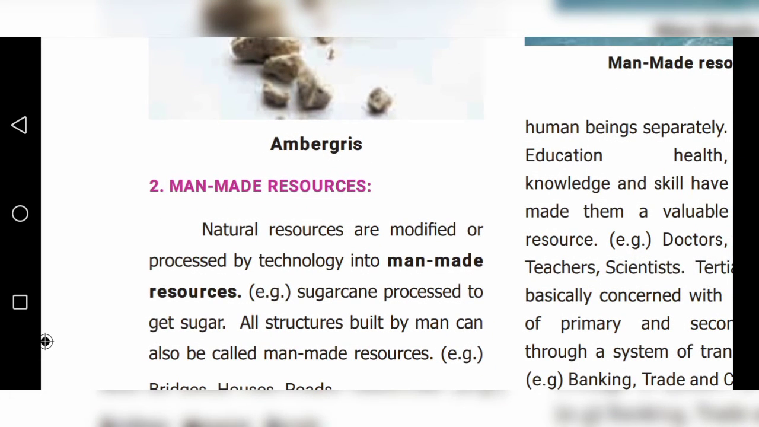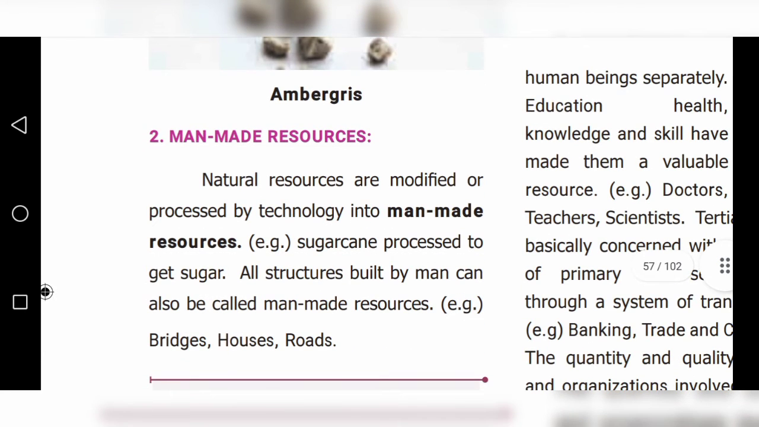Man-made or synthetic things. Natural resources are modified or processed by technology into man-made resources. Example, sugar cane processed to get sugar. All structures built by man can also be called man-made resources. Example, bridges. So people, laborers, they make the bridges, houses, roads, everything. So that is man-made resources.